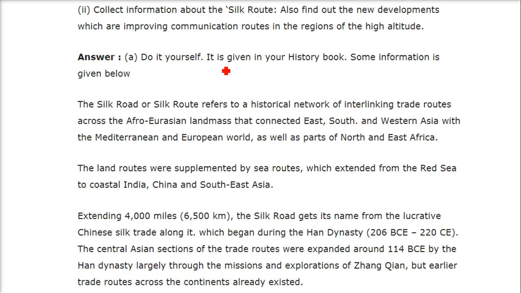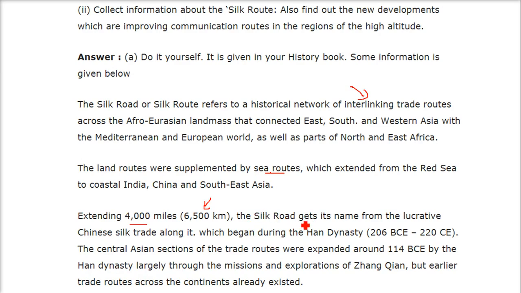I will just give you information about the history. The Silk Route or Silk Road refers to a historical network of interlinking trade routes across the Afro-Eurasian landmass that connected East, South and Western Asia with the Mediterranean and European world, as well as parts of North and East Africa. The land routes were supplemented by the sea routes, which extended from the Red Sea to coastal India, China and Southeast Asia.